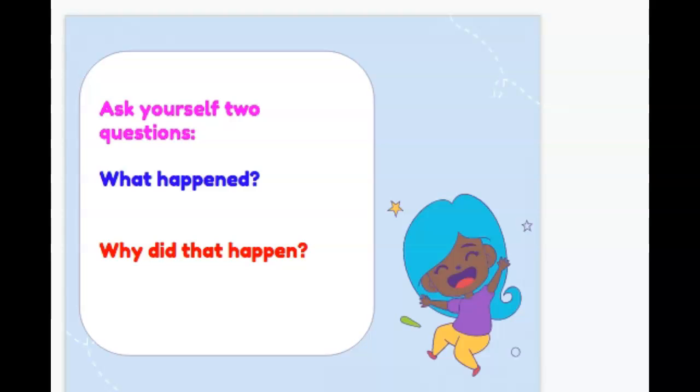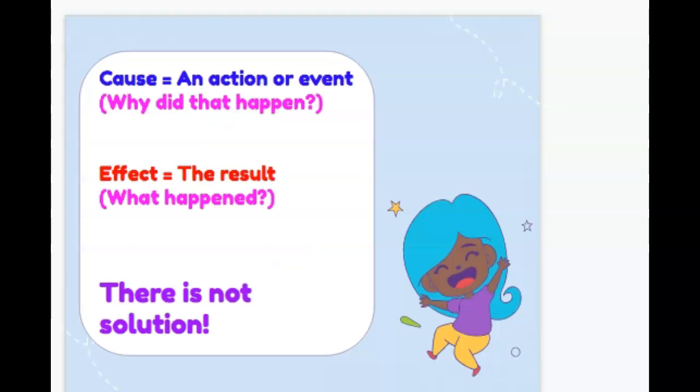When you're reading, you need to ask yourself two questions. What happened and why did that happen? A cause is an action or an event. Why did that happen? The effect is the result, the what happened. There is no solution in cause and effect.